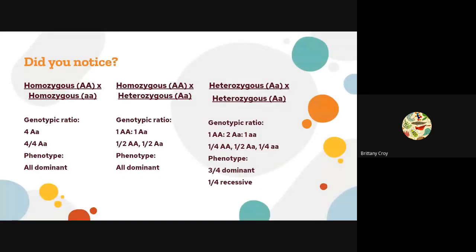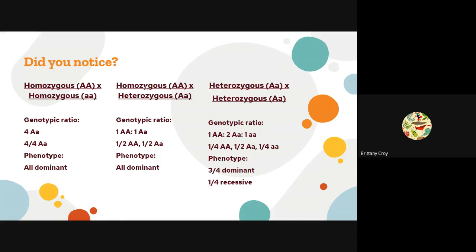A note before you go, did you notice any patterns? Because in reality, there's only 3 different types of Punnett square problems I can give you, and they're always going to have the same results depending on what they are. So you can cross a homozygous by a homozygous, and all 4 are going to be exactly the same, like in the example with Mrs. Jost where we made her homozygous dominant.